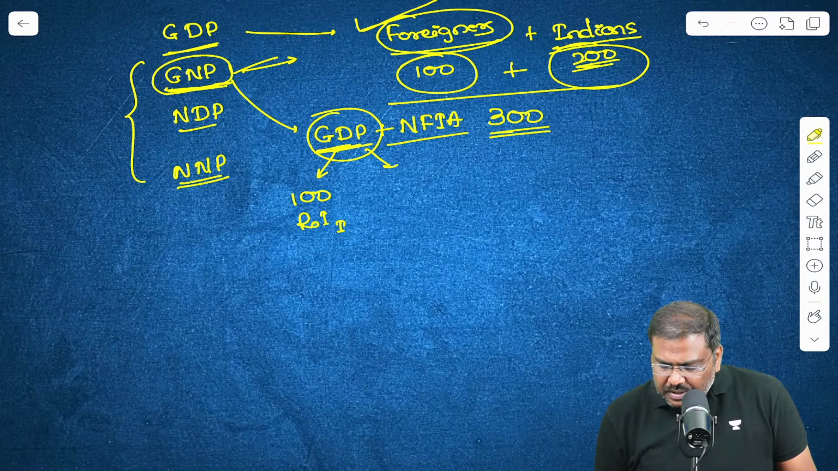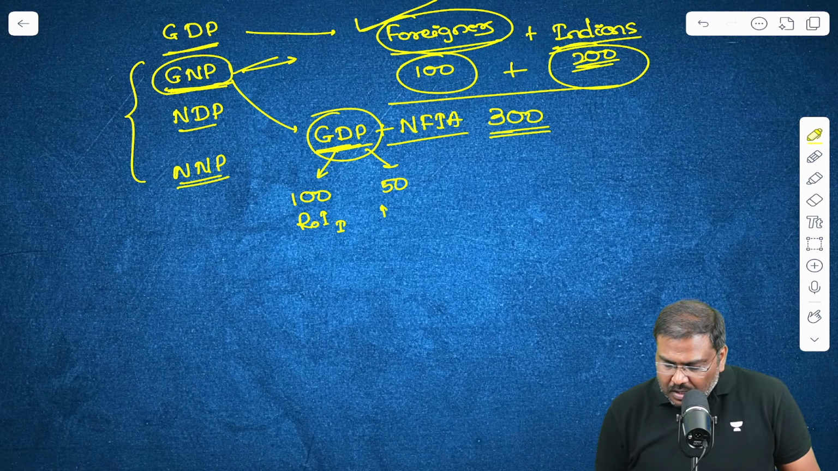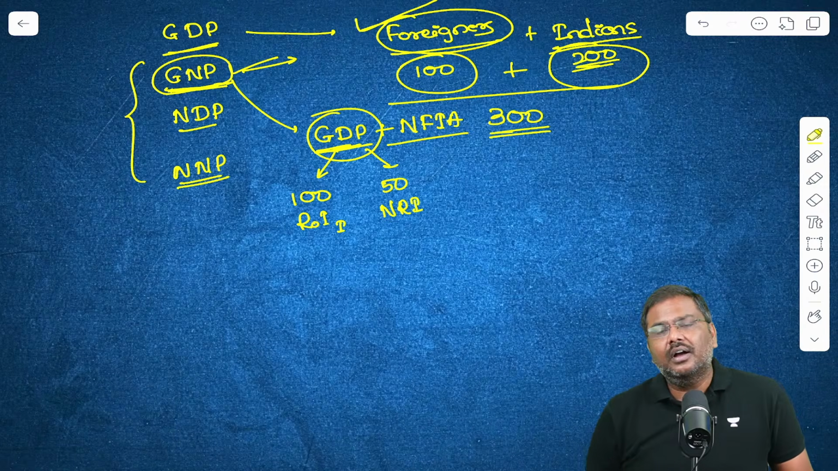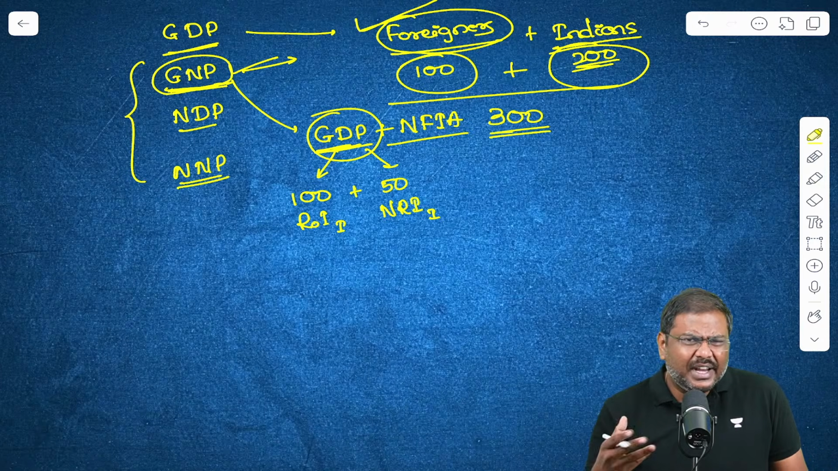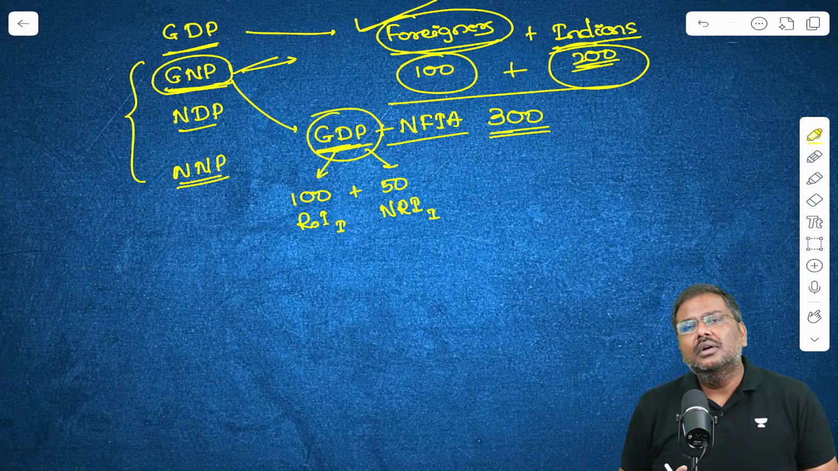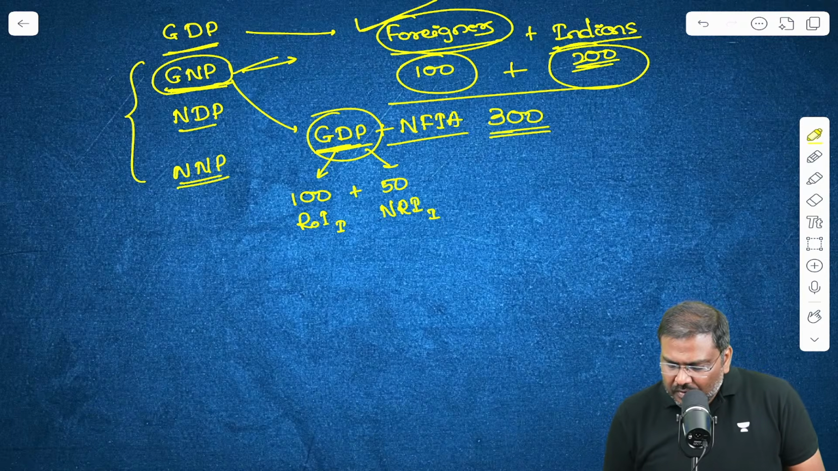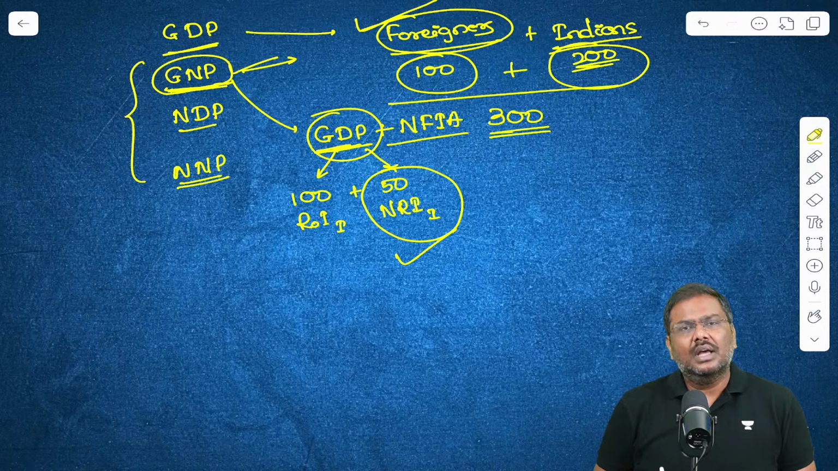Now, in addition to this, let's say there is 50 rupees of income generated by a non-resident of India, but working in India. So this is basically the GDP number, 100 plus 50, total incomes. But listen to me now. When I want to calculate GNP, I will have to remove this number. I'll have to subtract this particular number.